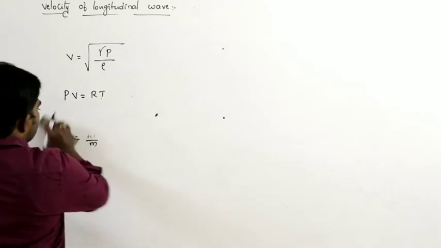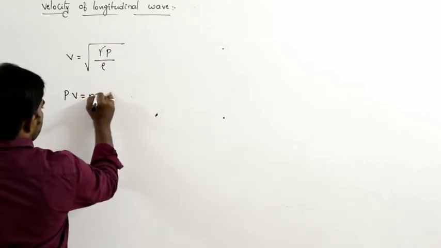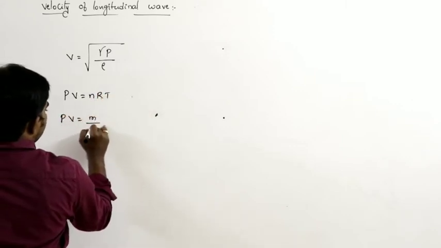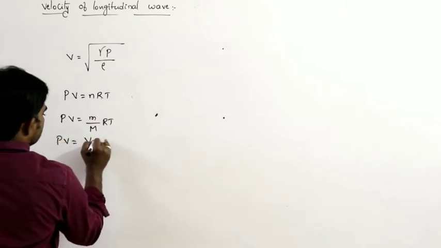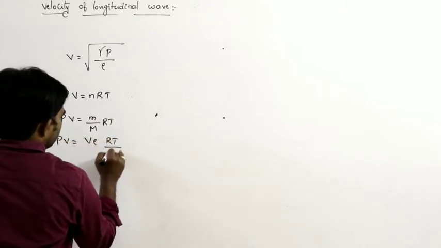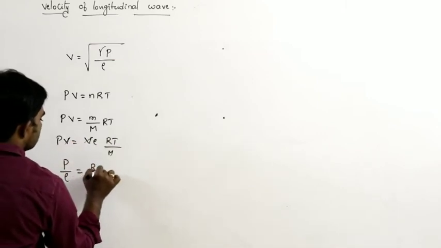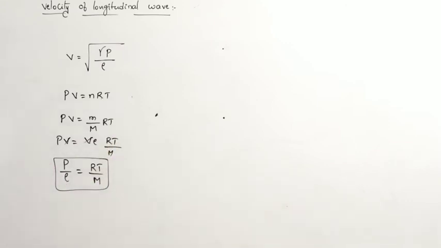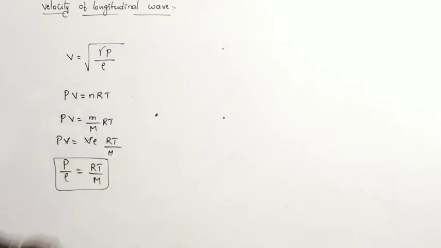Or for n moles we can write PV equals nRT, or PV is equal to small m by capital M into RT.